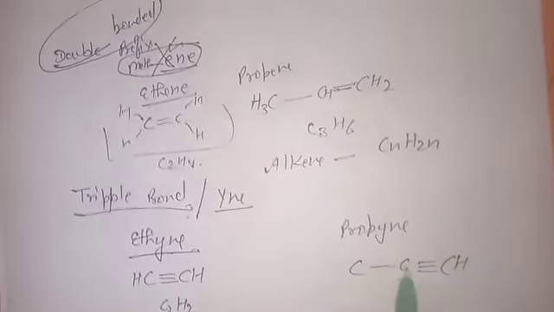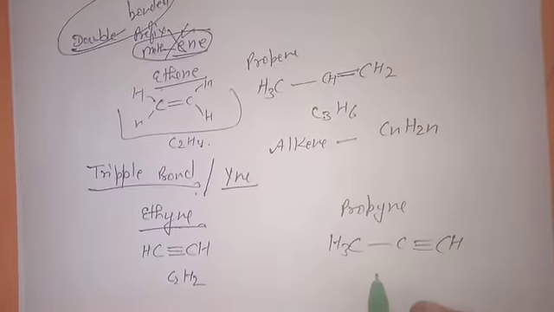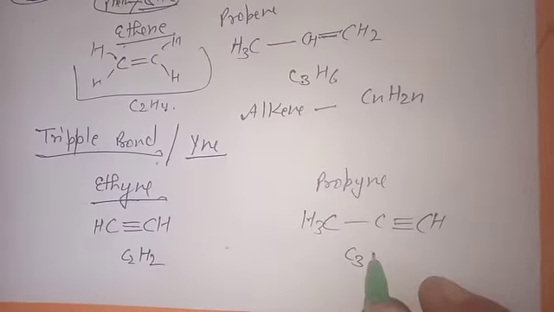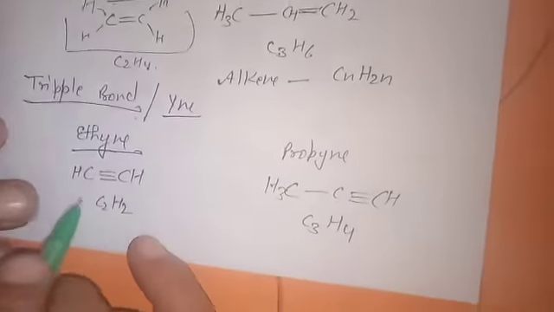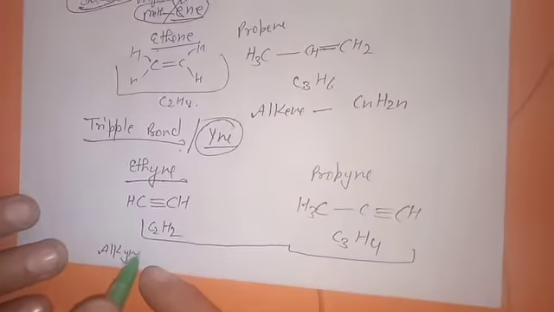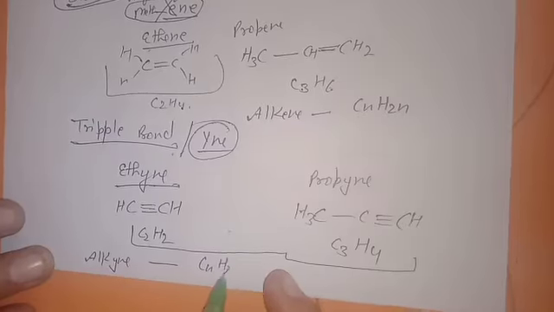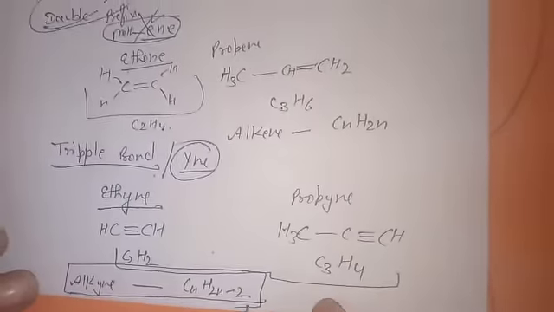All 4 valencies of carbon are completed. This carbon is single bonded, so 3 hydrogens. So the formula comes out C3H4. The general formula for alkynes is CnH2n-2. So these are the general formulas for alkyne, alkene and alkane.